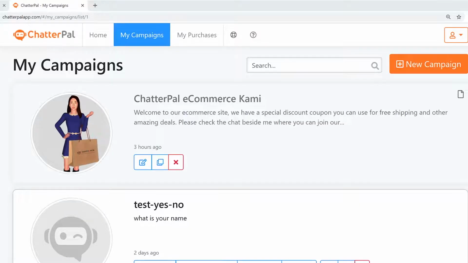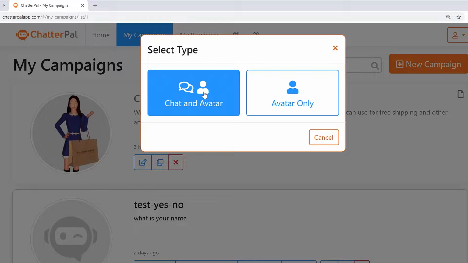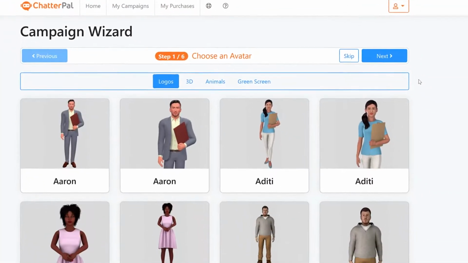All you have to do is just jump into the app, click on My Campaigns, then click New Campaign, and it's going to ask me to select type, whether it's chat and avatar or just avatar only. I'm going to use the chat and avatar option. Then we go to the next step.